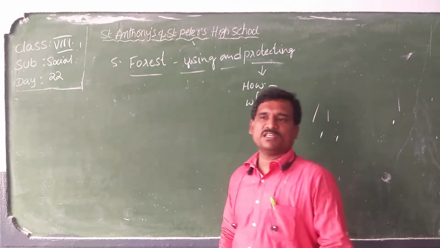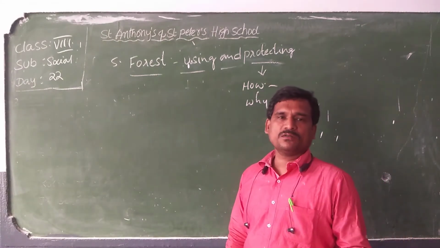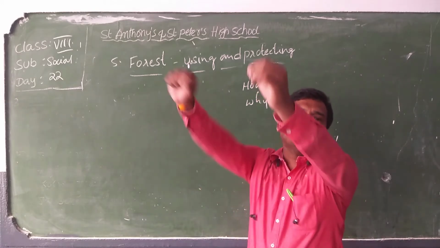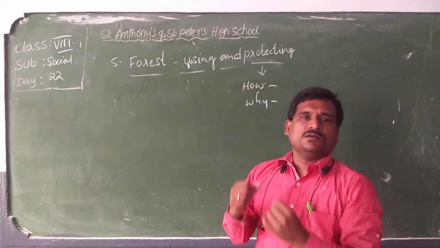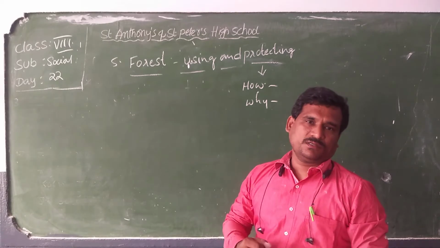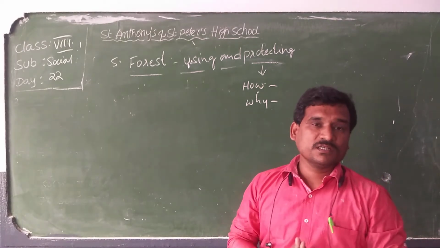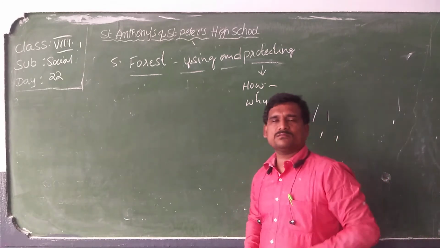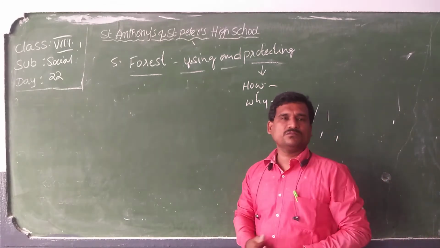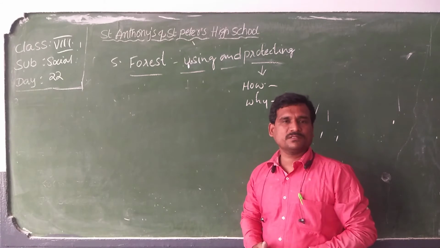A simple thing. Don't go for deforestation. Afforestation, deforestation, these are the two words connected. When you go to the forest, go on cutting the trees, what happens?